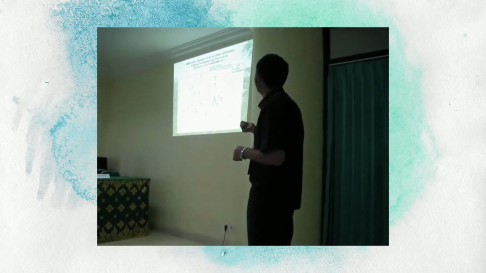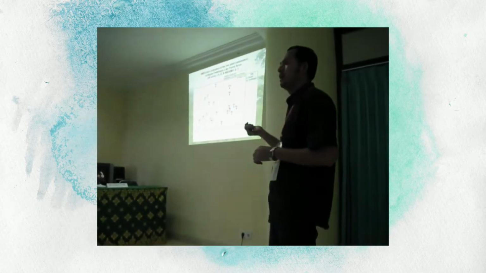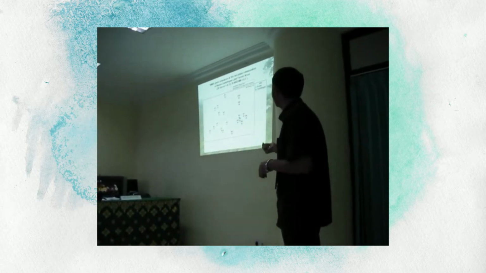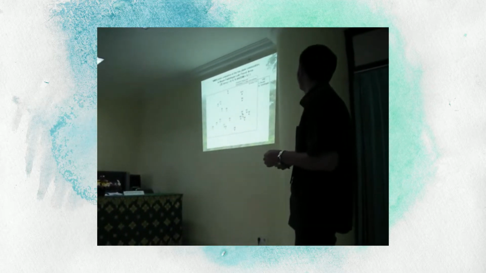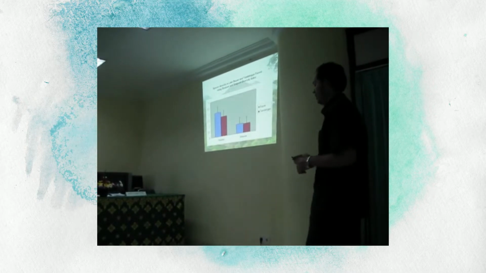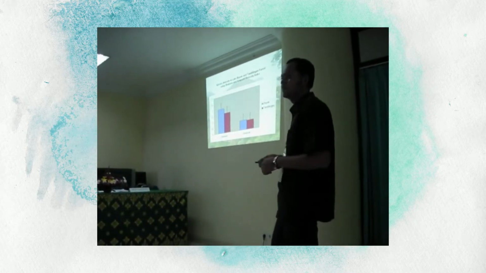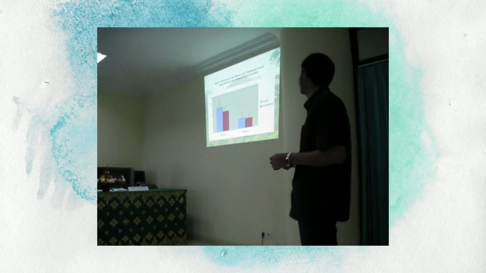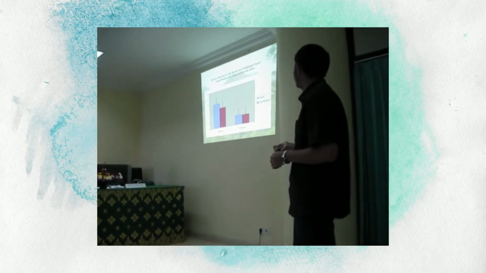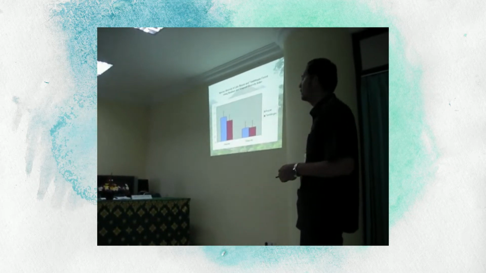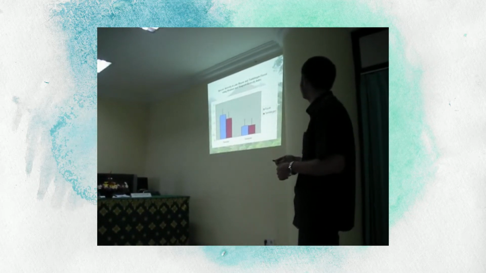The R value of 0.7 indicates that this difference is significant. Next one. Also, there is a difference in terms of species diversity between the two lake forest areas. Buyan had a higher species diversity index compared to Tamblingan.